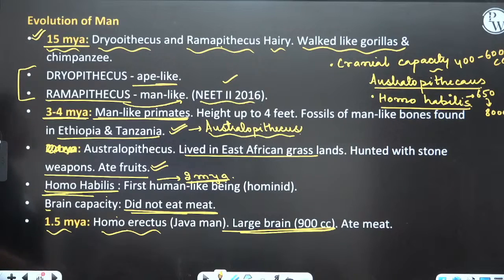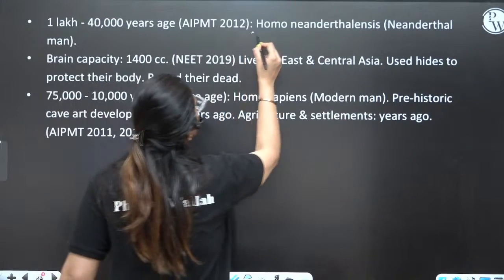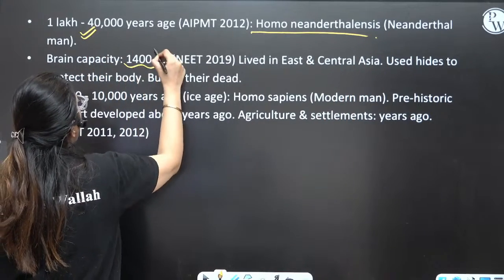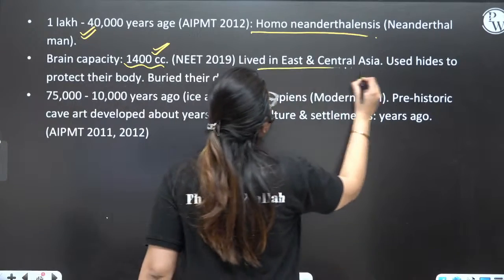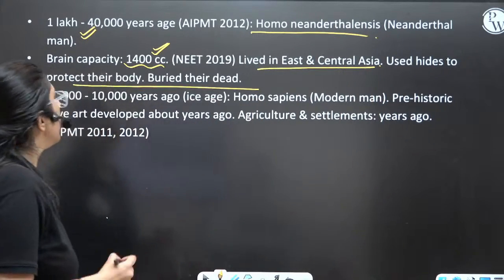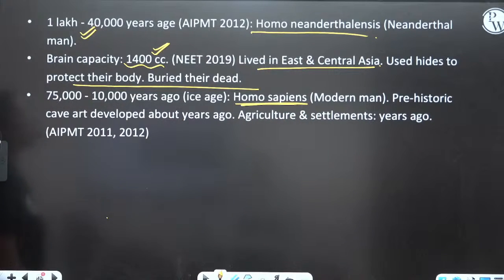Now next is Neanderthals, whose brain capacity was around 1400 cc. They used to live in East and Central Asia, used to hide and protect their body, and buried their dead. Then comes the Homo sapiens. Prehistoric cave art was developed by them.